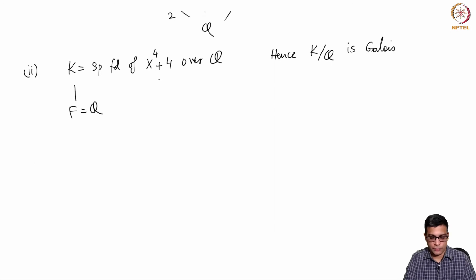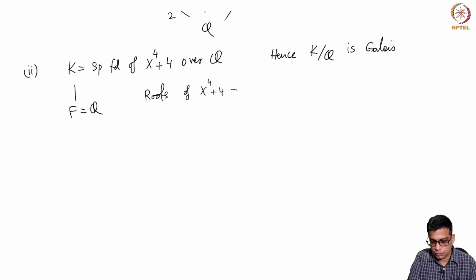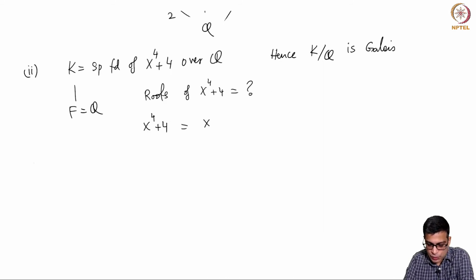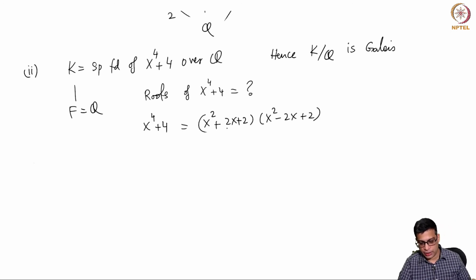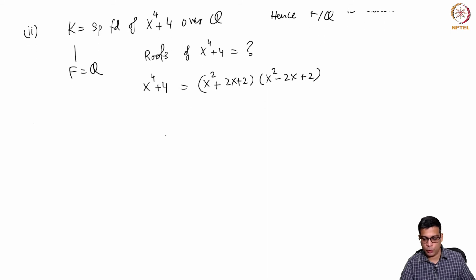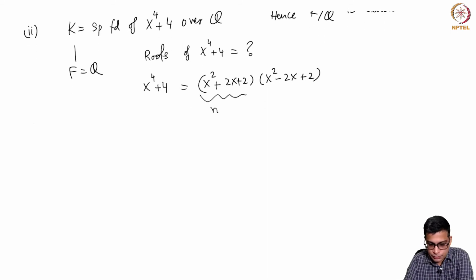But what are the roots of this? In order to find the roots, let's find the factorization of this. In fact, this is not irreducible. You can factor it as (x^2 + 2x + 2) times (x^2 - 2x + 2). This is a simple calculation, you can check this. So (x^2 + 2x + 2) times (x^2 - 2x + 2) is exactly x^4 + 4. Now what are the roots of this?